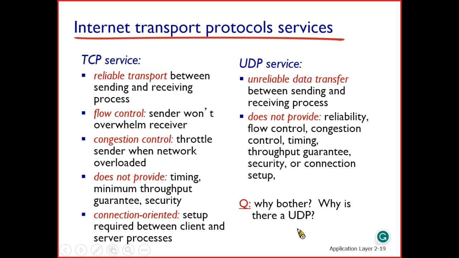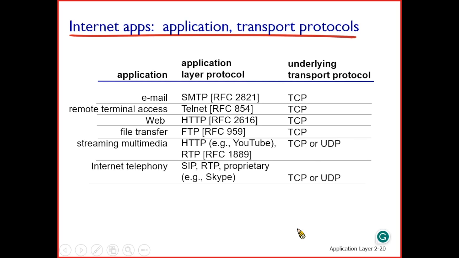Actually, we have to know the service model for TCP and UDP. And finally, we have to know why we bother, so that we have UDP. So we have these: SMTP, Telnet, HTTP, FTP, and so on. And this time, let us check. We have the two models, TCP and UDP, and which model will we use?